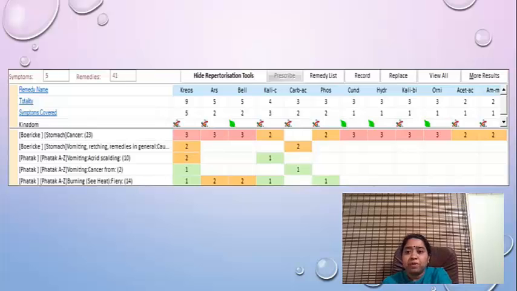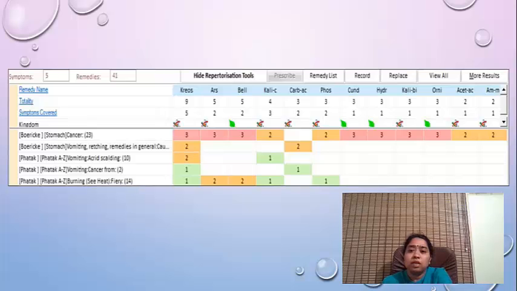Then Phatak repertory, vomiting, acrid, scalding; Phatak repertory, vomiting, cancer from; and Phatak repertory, burning, fiery, because that was very prominent in this case.